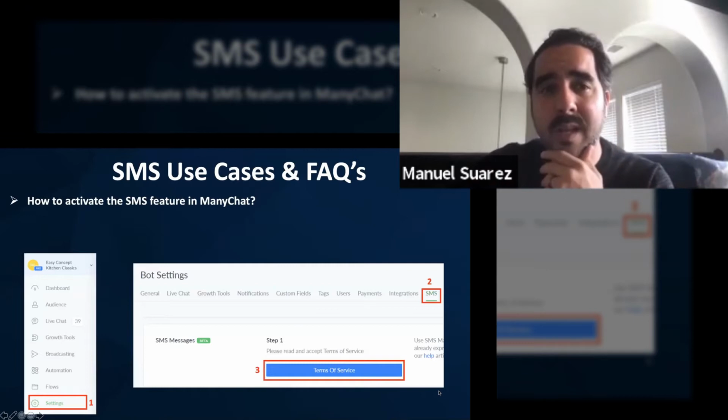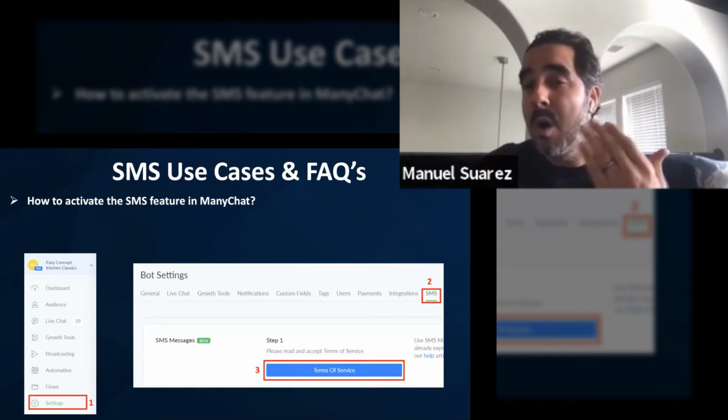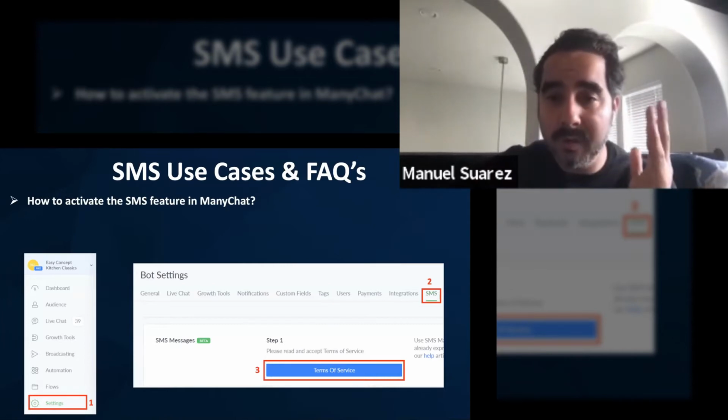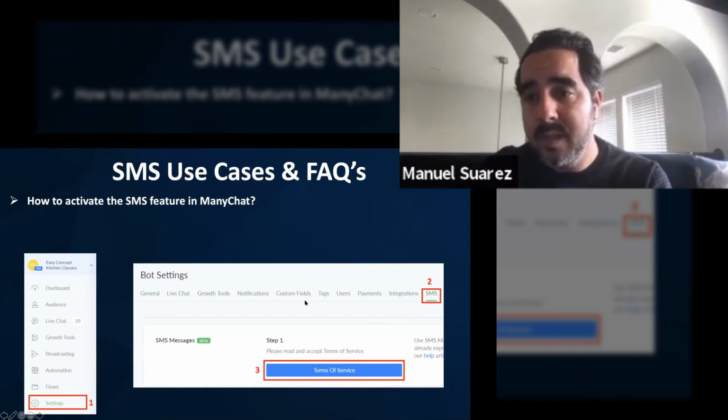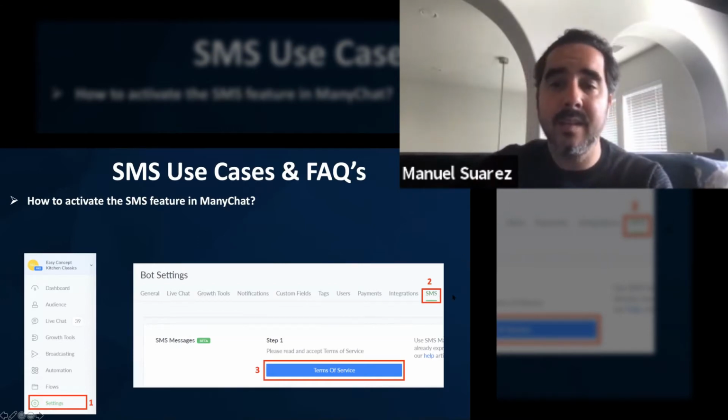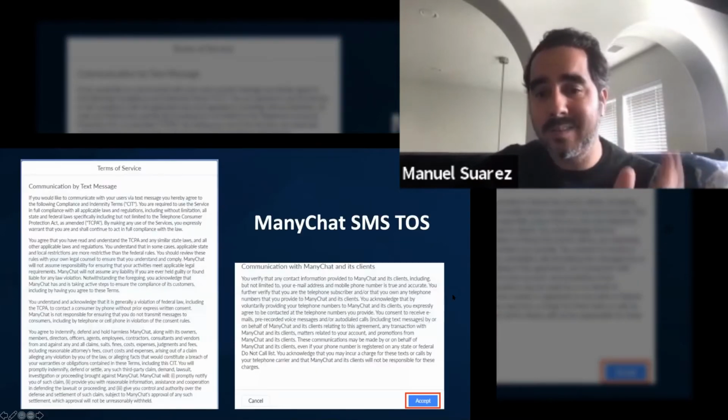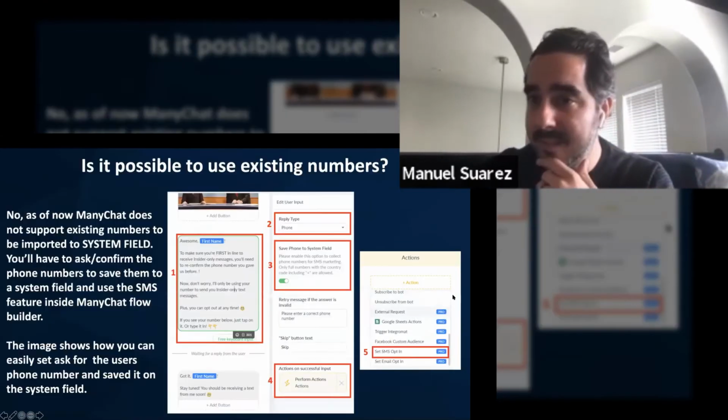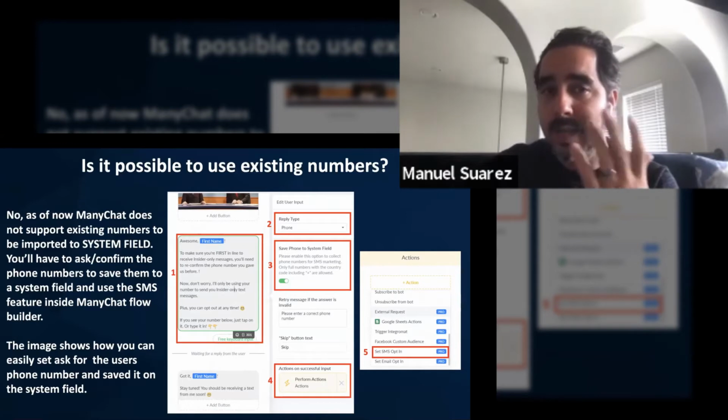So, SMS use cases and FAQs: how to activate the SMS feature in ManyChat. Very simple. You're going to go to your ManyChat page. Make sure you are on a Pro account. You're going to go to Settings, and then to the section called SMS. Click on it and say terms of service. Click on it, accept, and you've been accepted. You accepted the terms of service, and now you're in.